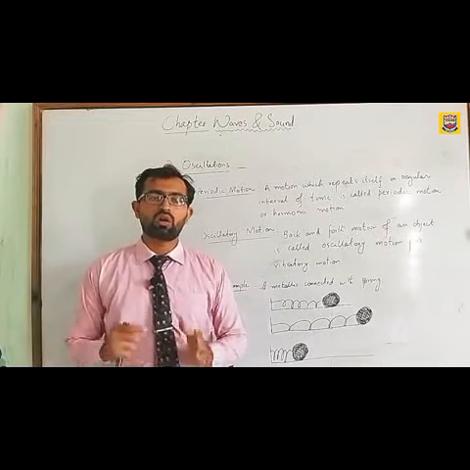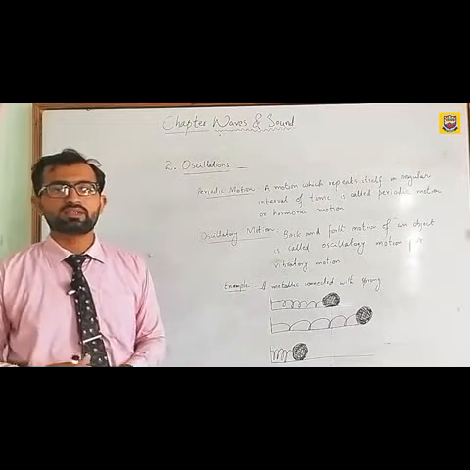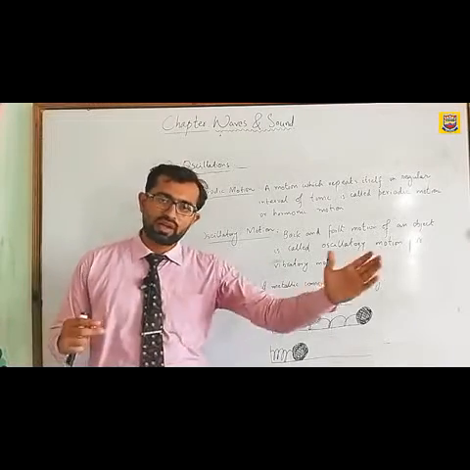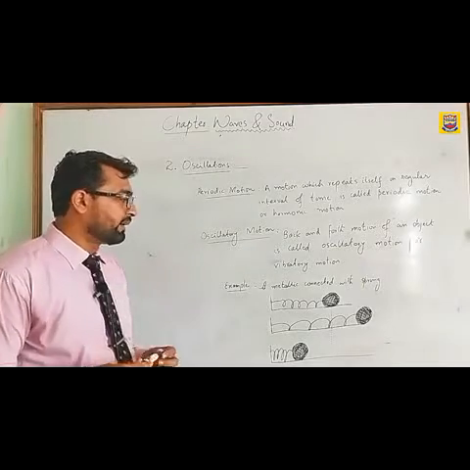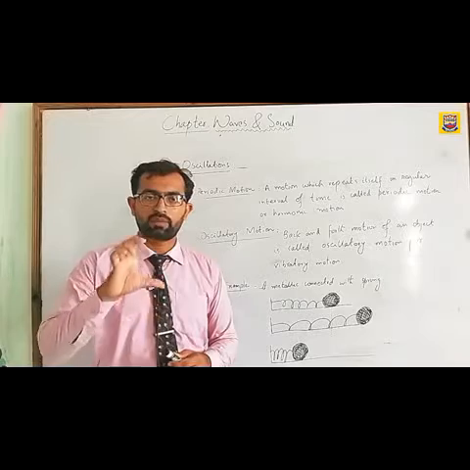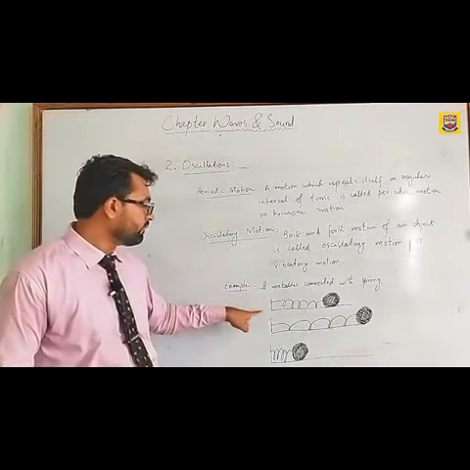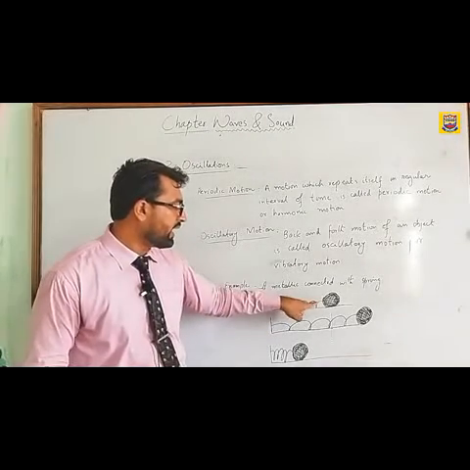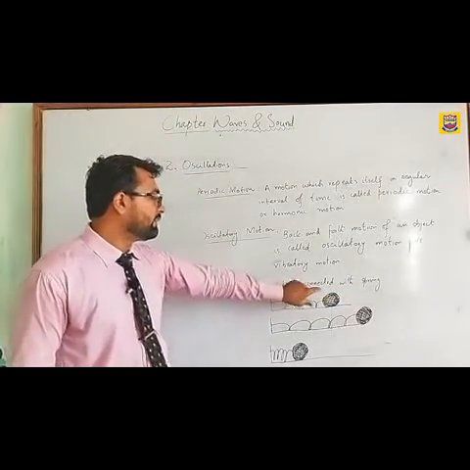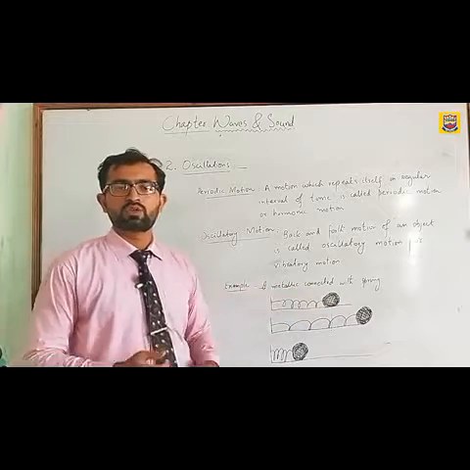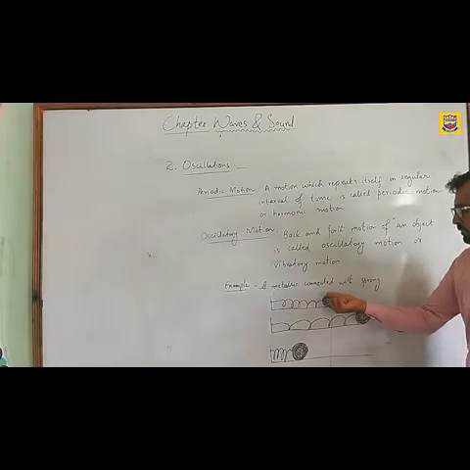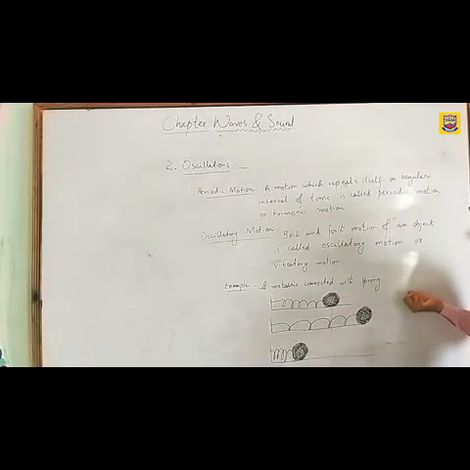Oscillatory motion or vibratory motion can be defined as the back and forth motion of an object, moving forward and backward. I have also given you an example of oscillatory motion. For example, if there is a spring and we have connected a metallic bob to that spring, as shown in the figure, this is the spring and this is a horizontal surface, and on that horizontal surface a metallic bob is connected with the spring. If we pull this metallic bob towards the right-hand side, what will happen?